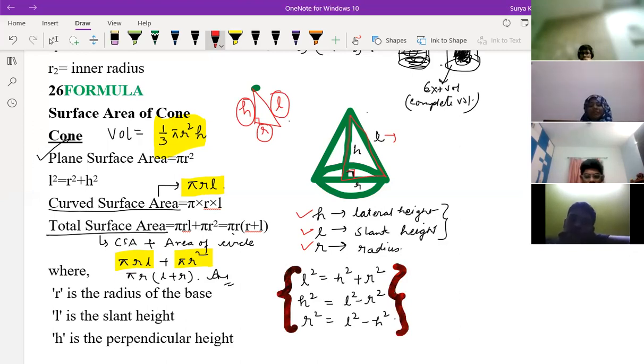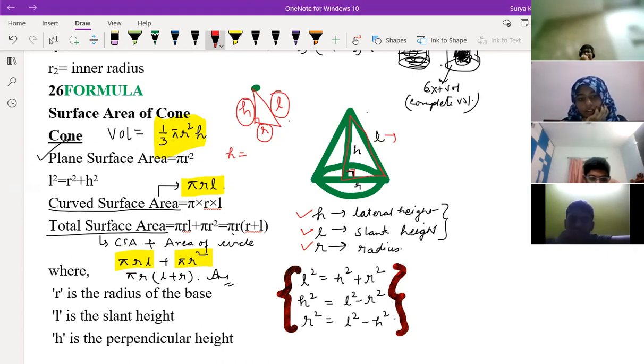So what is the formula of H? Tell me, Satvik, what is the formula of H over here? The height.